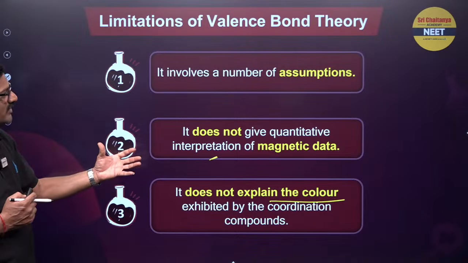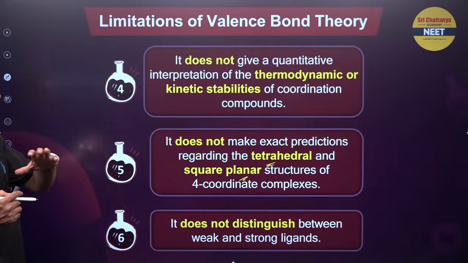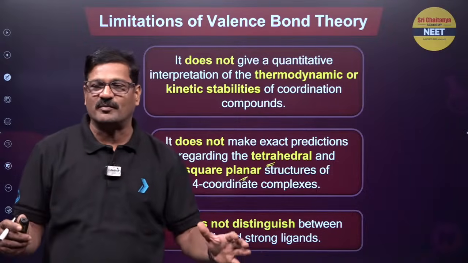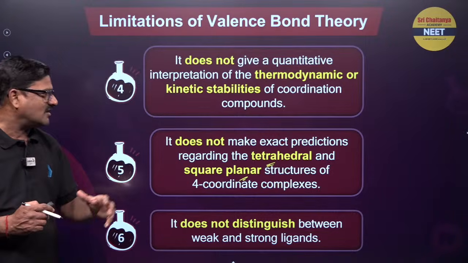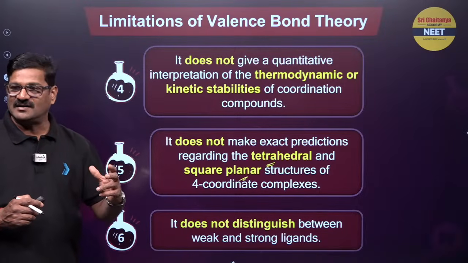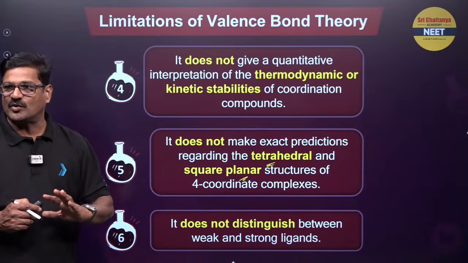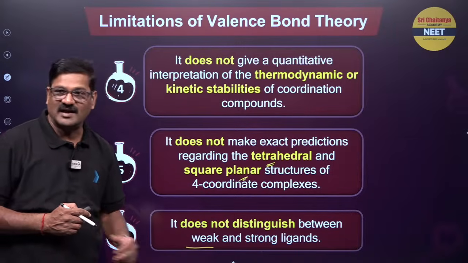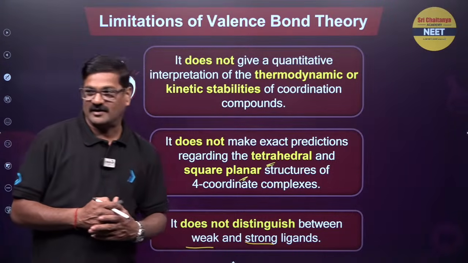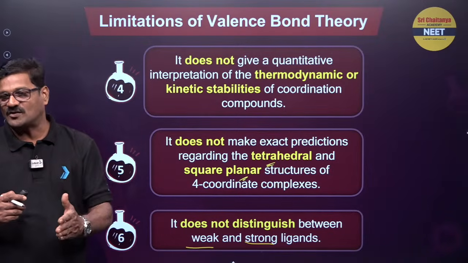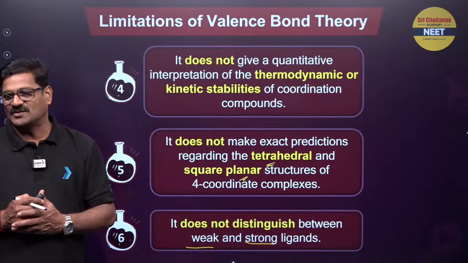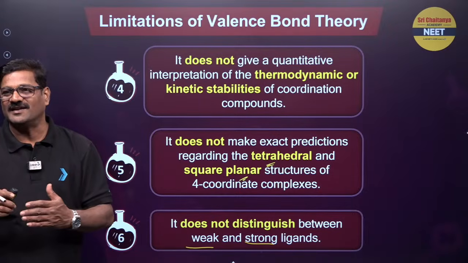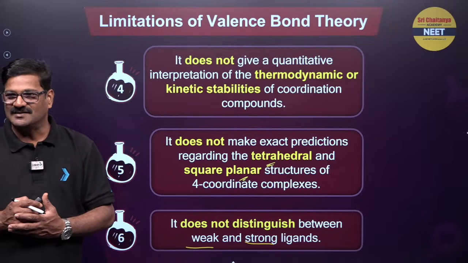Right, bachcho, let us see more details about this. It does not give a quantitative interpretation of thermodynamic and kinetic stability. It is not explaining the stabilities of the complex compounds. And it does not make exact predictions of tetrahedral and square planar complexes with the coordination number 6. It does not establish the difference between a weak ligand and a strong ligand. It is an assumption which is a strong ligand, which is a weak ligand. So textbooks will tell you the list of strong ligands and the list of weak ligands, we follow that only.